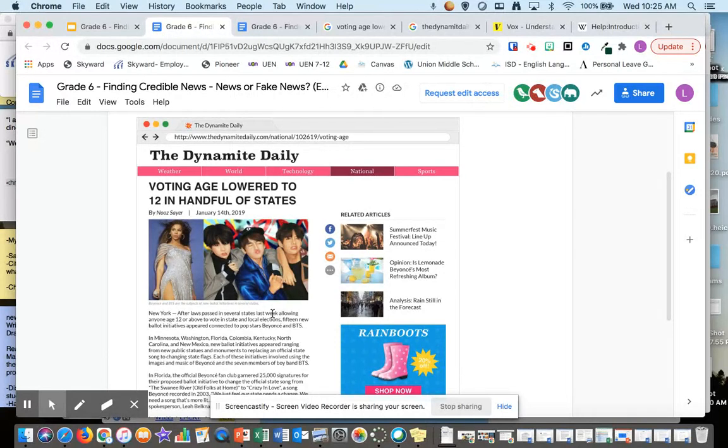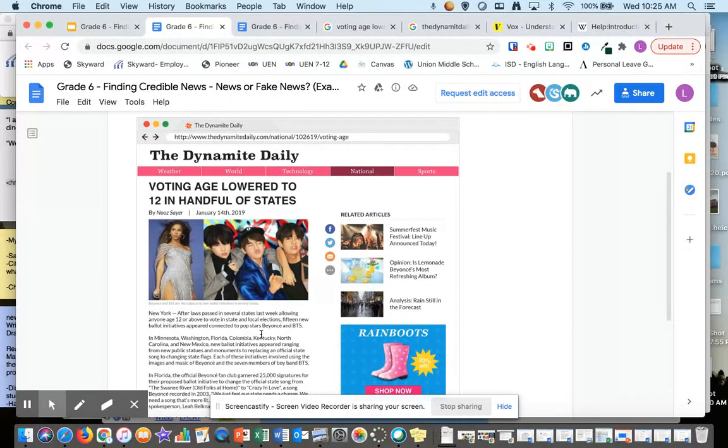It says, after laws passed in several states last week allowing anyone aged 12 or above to vote in state and local elections, 15 new ballot initiatives appeared connected to pop stars Beyonce and BTS. You're like, sweet. I'd vote for Beyonce or BTS. So again, you're sharing it to all your friends, you're saying all this stuff.